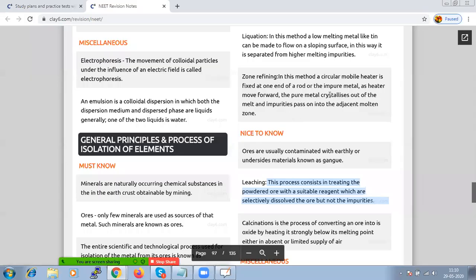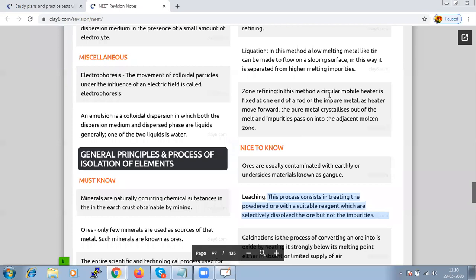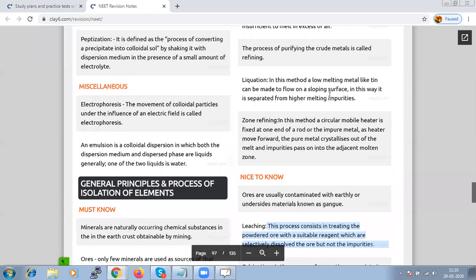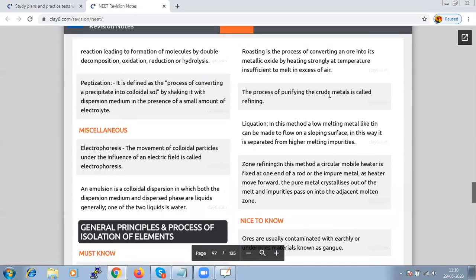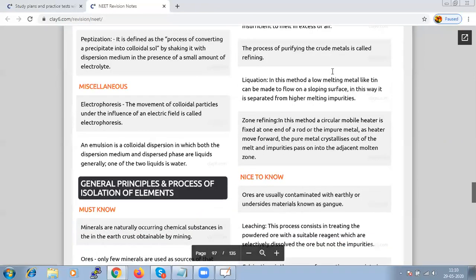Suppose we ask what calcination and roasting are. Roasting is the process of converting an ore into its metal oxide by heating strongly at a temperature insufficient to melt it, in excess of air. That is the concept of roasting. The next one is calcination.